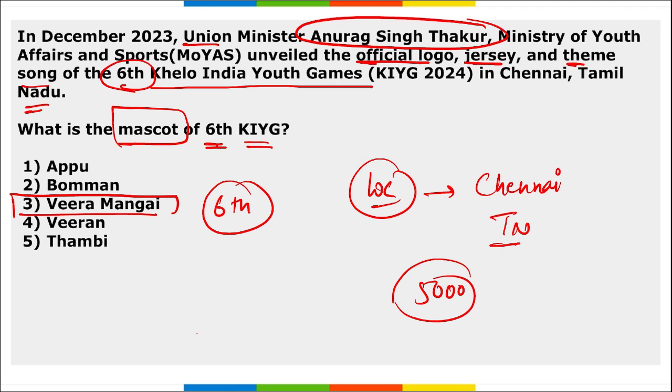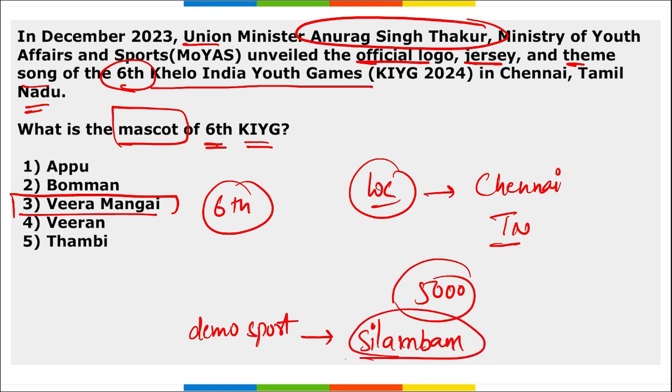Right. And remember, a form of Indian martial arts has been included as a demo sport here. That is Silambam. Right. Silambam. This is the name of the Indian martial art form, correct, that was included as a demo sport in the 6th edition of the Khelo India Youth Games.